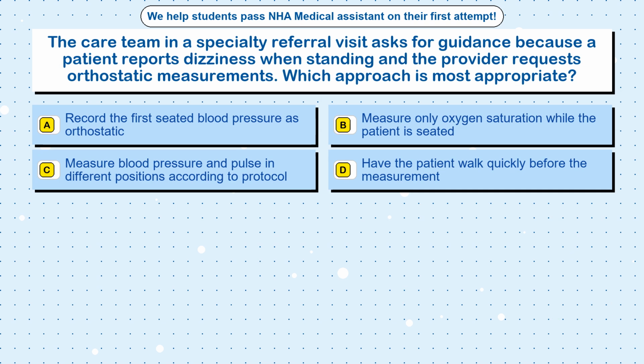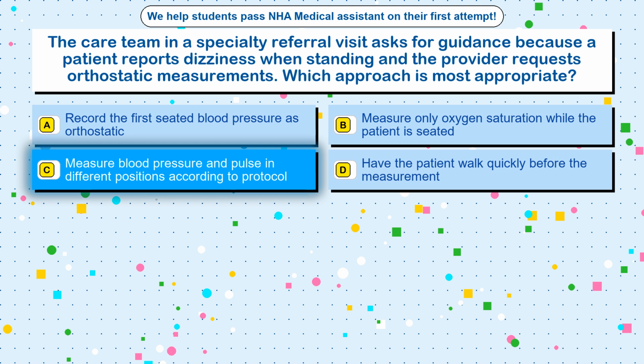Question 52. The care team in a specialty referral visit asks for guidance because a patient reports dizziness when standing and the provider requests orthostatic measurements. Which approach is most appropriate? Option A, record the first seated blood pressure as orthostatic. Option B, measure only oxygen saturation while the patient is seated. Option C, measure blood pressure and pulse in different positions according to protocol. Option D, have the patient walk quickly before the measurement.